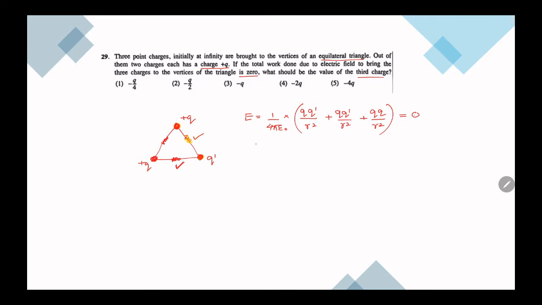So q dash plus q dash is 2q dash, plus q squared is equal to 0. Then we get 2q dash is equal to minus q squared, so q dash is minus q by 2.